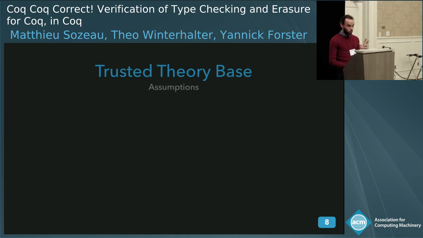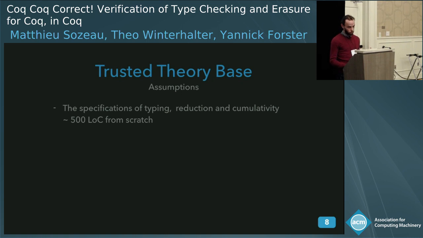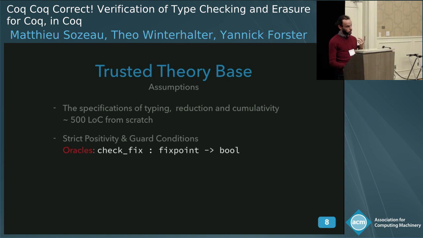So we've not done all the work on formalizing Coq yet, so we have some assumptions that the rest of the work is based on. So of course you have to believe in the specification of typing, reduction, and cumulativity that we gave, but it's relatively small. It's about 500 lines of Coq code. We didn't tackle the strict positivity and guard condition criteria. We just have oracles right now, which allows us maybe in the future to implement the guard condition or to move to another system like size types.